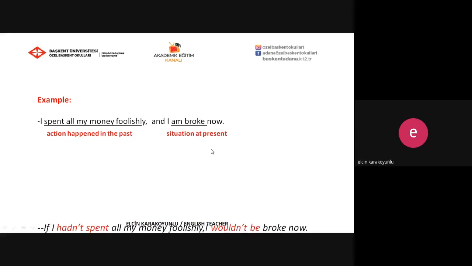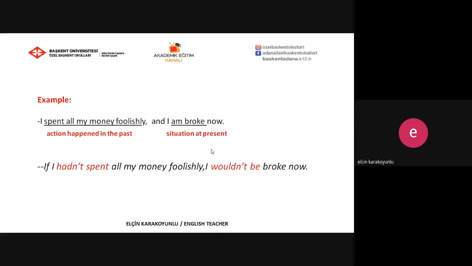So we can say that if I hadn't spent all my money foolishly, I wouldn't be broke now. But I spent all my money, so that's why I am broke now. Action happened in the past and situation at present. So we can say that decisions or actions in the past affect the present.